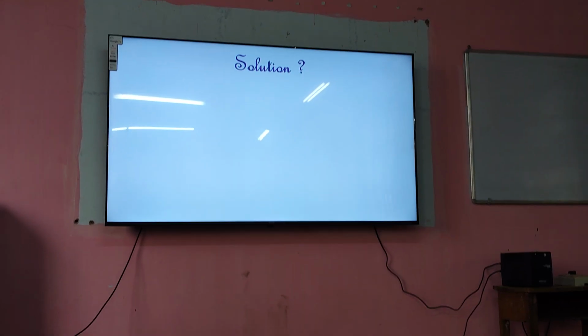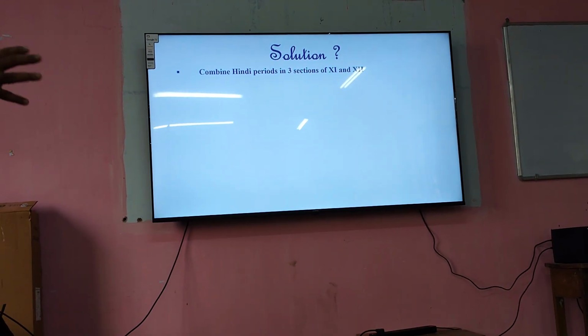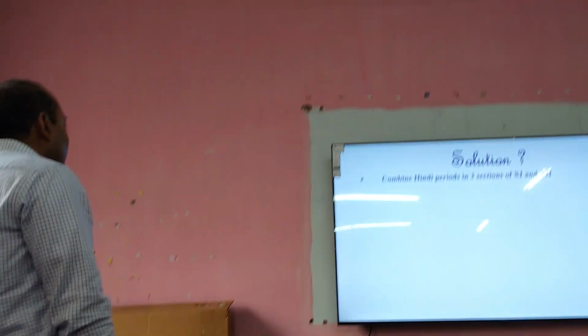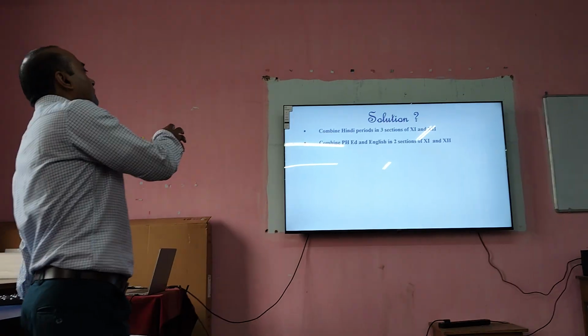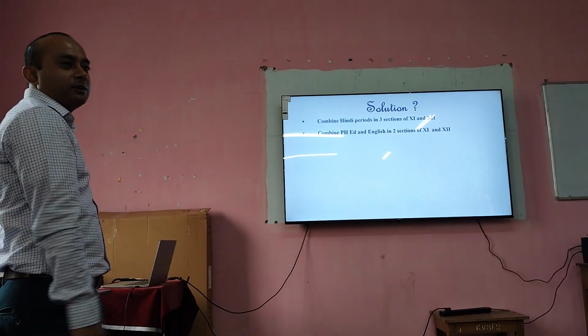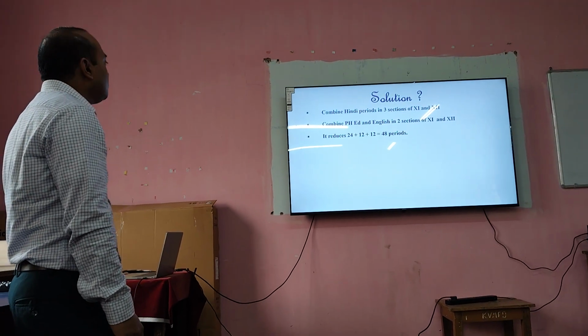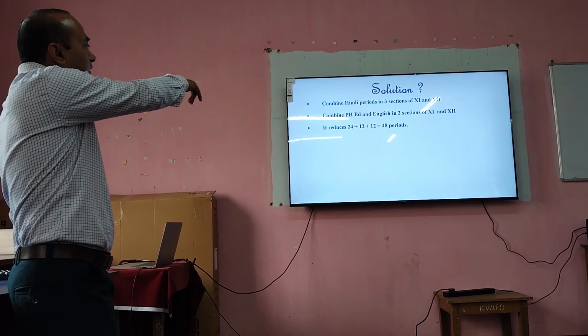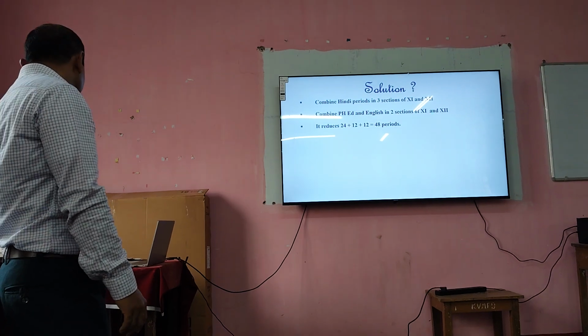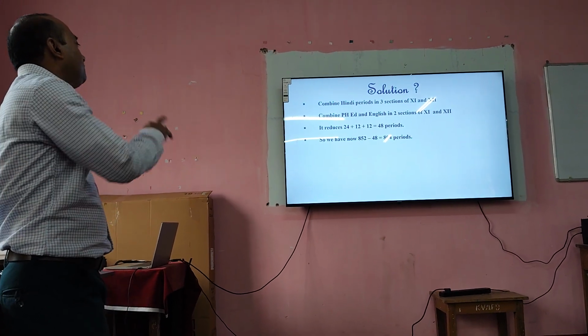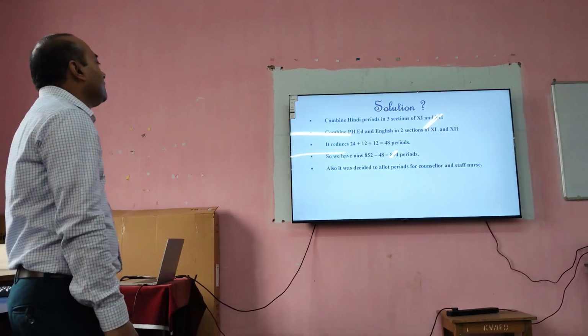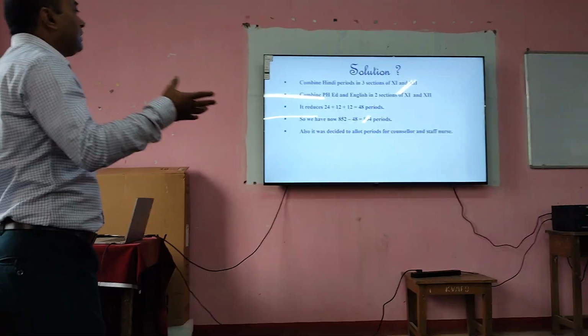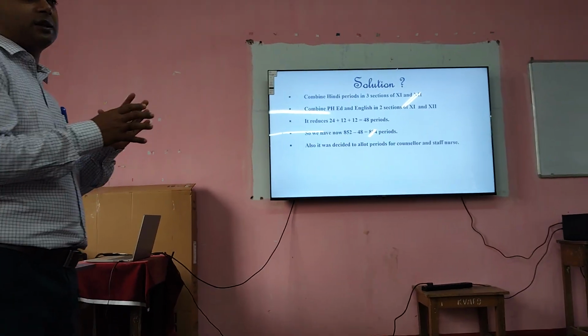All right. The first solution that came out was to combine the Hindi periods of 3 sections in 11 and 12. Then we have combined physical education and English also in 2 sections in 11 and 12. So it reduces a total of 24 in Hindi and physical education, and in English, 48 periods are reduced now. So how many are left now? 852 minus 48, 804. And it was also decided we will allot some periods to the counselor and staff nurse.